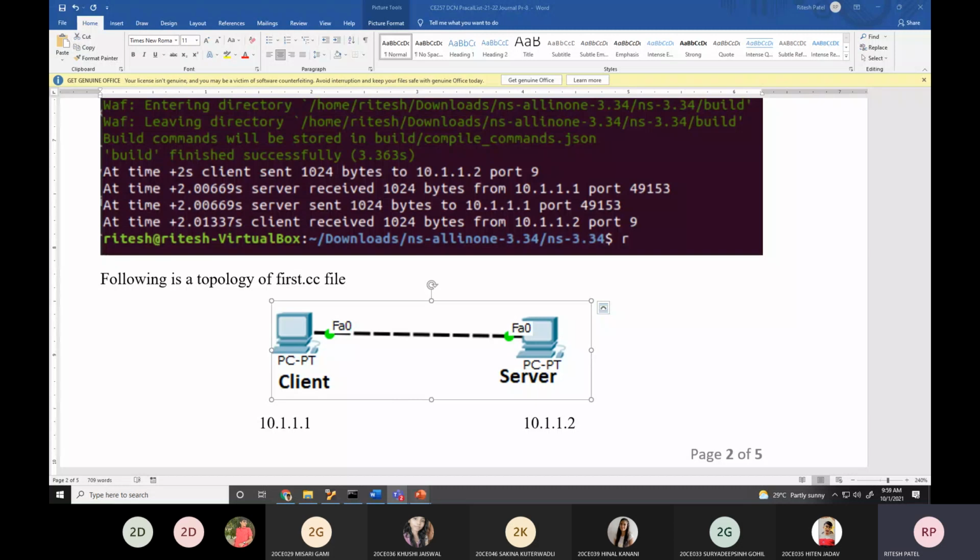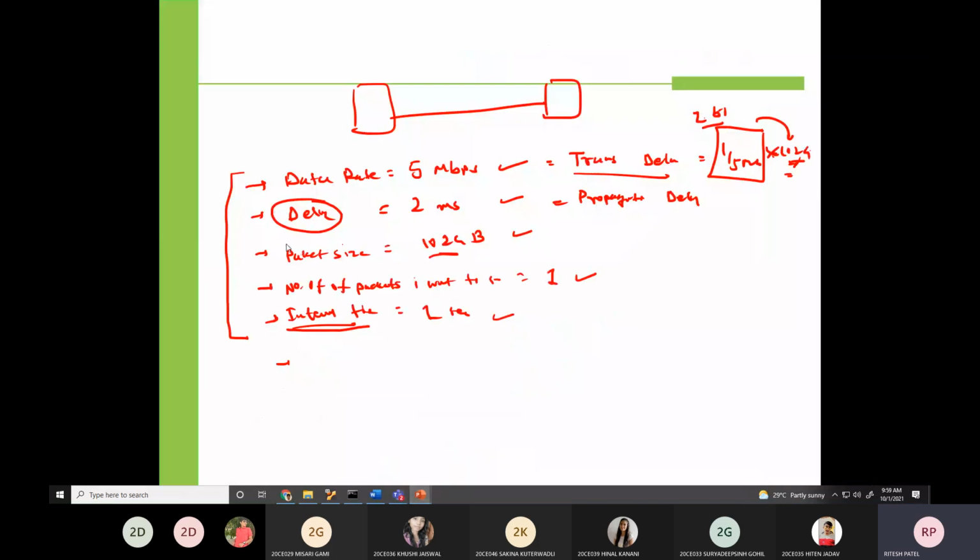Okay, so let's see over here: at 2.0 the client sends a packet, and at 2.00669 the server has received the packet. So in between these two, what kind of delay do we have? One is definitely propagation delay, and second is transmission delay.